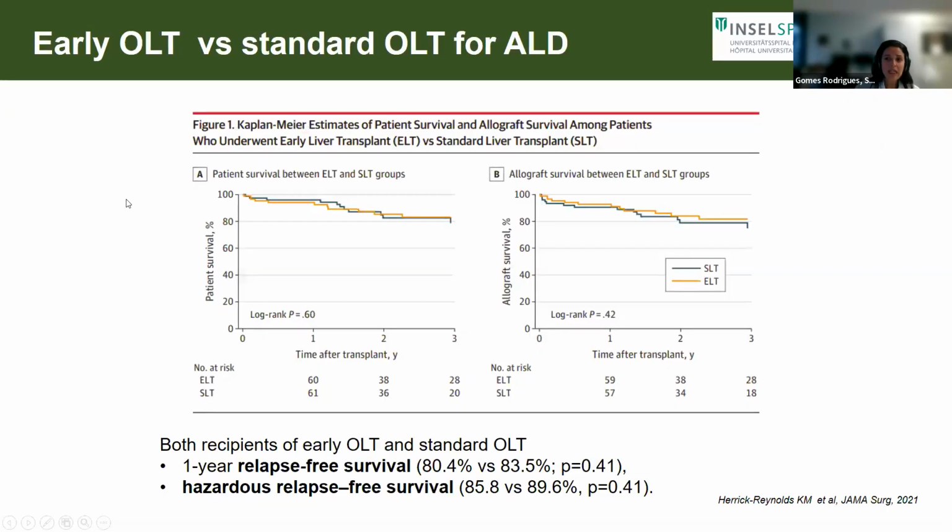Okay, what about when we compare early OLT? That means we're not waiting those 6 months. Patients are very severe, they need to be transplanted as soon as possible. And we compare them in terms of outcomes, so patient survival and allograft survival, with patients who have ALD in a standard liver transplant setting. Well, I think these Kaplan-Meier curves are also very clear. There is no difference in terms of survival. When we look at the 1 year relapse-free survival, 80% versus 83%. And when we're looking at harmful relapse-free survival, we're looking at around the same values, 86% to 89%.